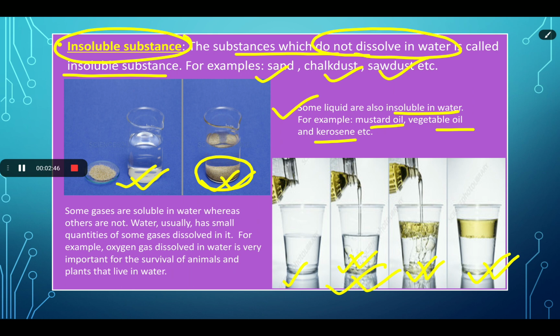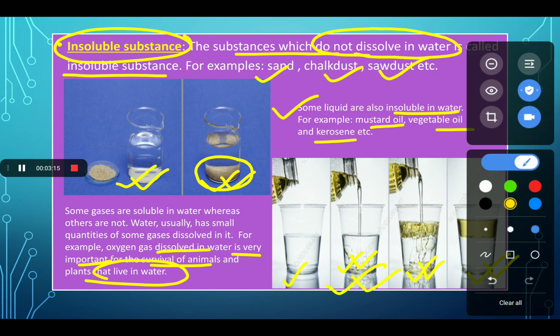Now, apart from the solid or liquid, there are also some gases that are soluble in water. We know that oxygen is a gas and oxygen gas dissolves in water, which is very important for the survival of animals and plants that live in water. So, oxygen is one of the gases that is dissolved in water, so it is a soluble substance.